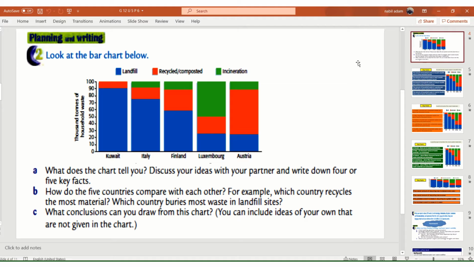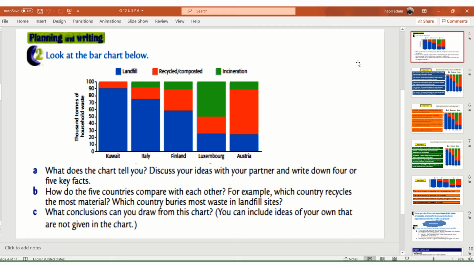Which country recycles the most material? And which country buries most waste in landfill sites? So there are here 3 ways of getting rid of their household waste. Some countries bury their waste in landfill sites, like the blue one. And some countries recycle and composite their waste. This is the orange one. And the green one refers to how countries get rid of their waste by incineration, by burning them.